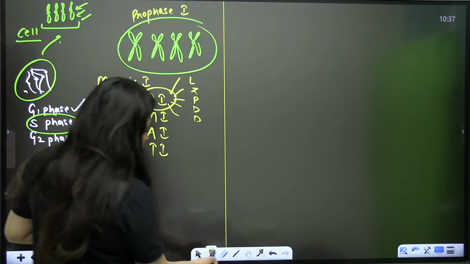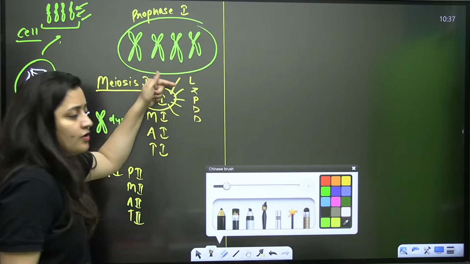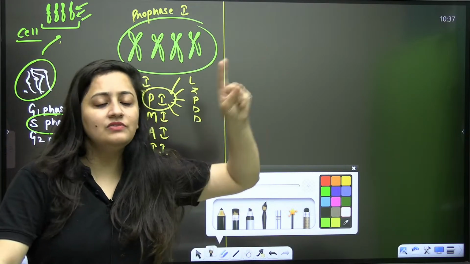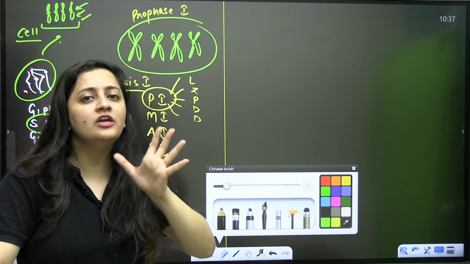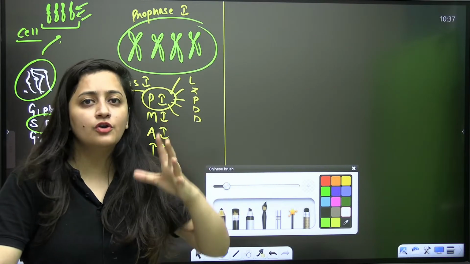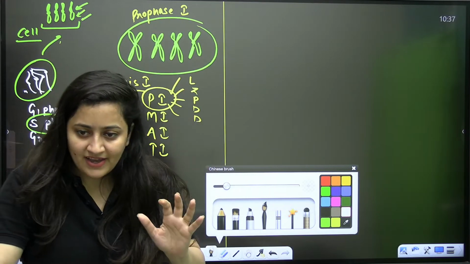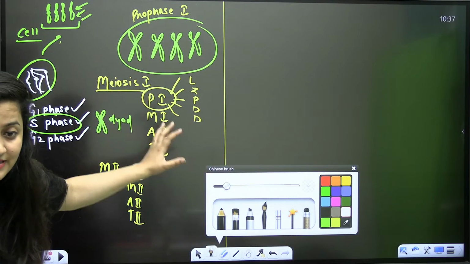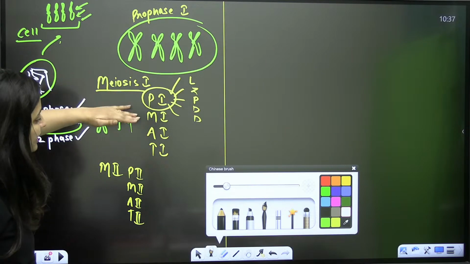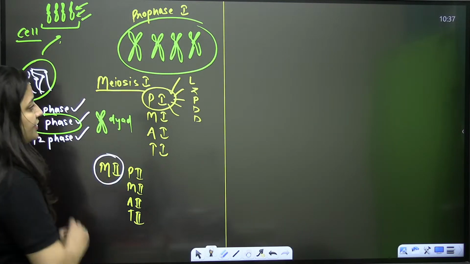So ultimately what I want to say is, we have already covered cell cycle and cell division. I'm assuming you know that much, but this is just for your quick revision, so that you can understand this topic in a better way. All I'm saying is, when there is gamete formation, meiosis 1 and 2 will be there.